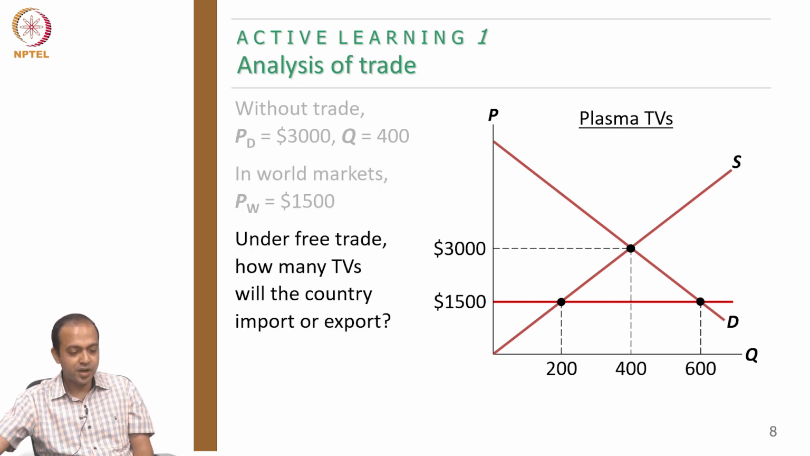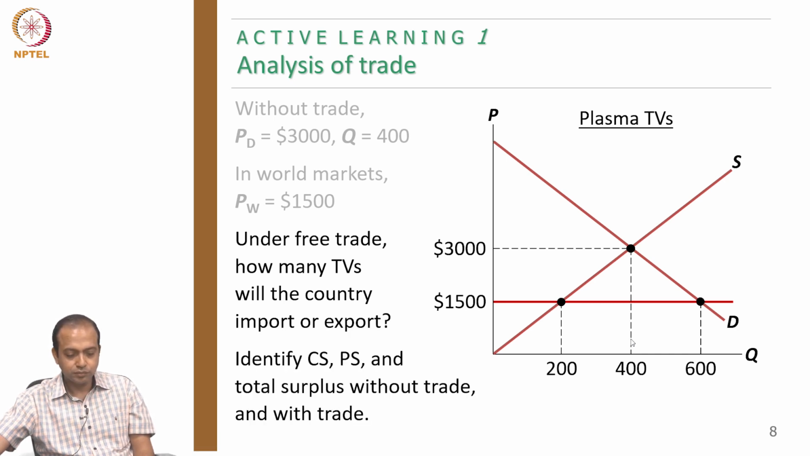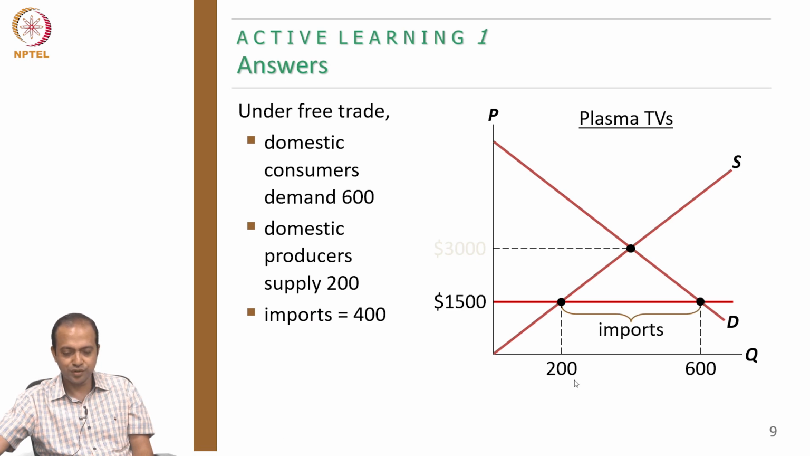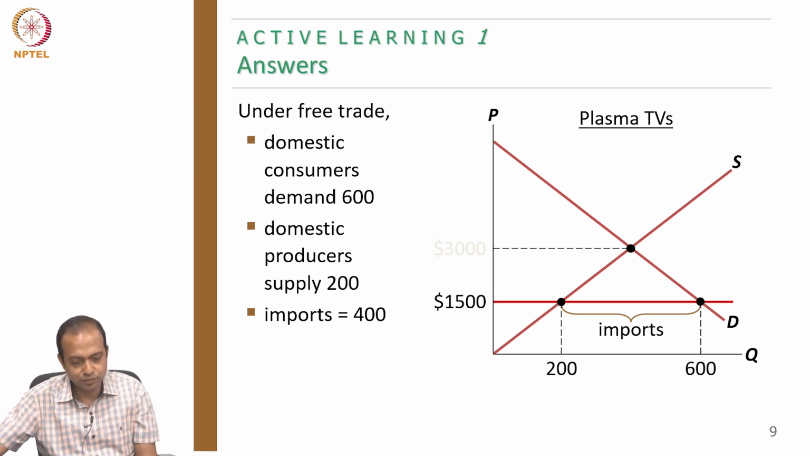So under free trade, how many TVs will the country import and export? Look at this. This is the demand, 600 units, but sellers are supplying only this much. So the remaining 400 units has to be imported. Under free trade, domestic consumers demand 600, but domestic suppliers produce only 200, and the remaining 400 will be the import.